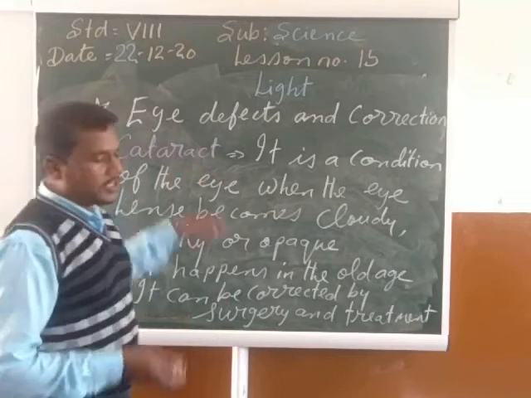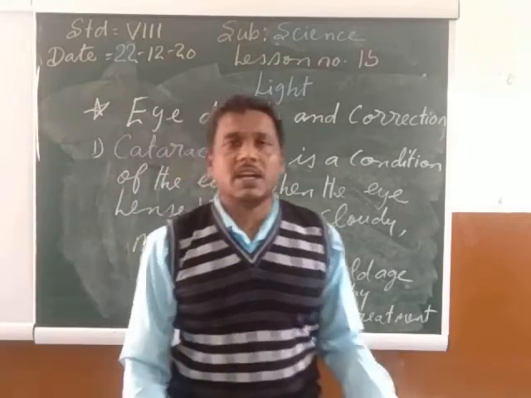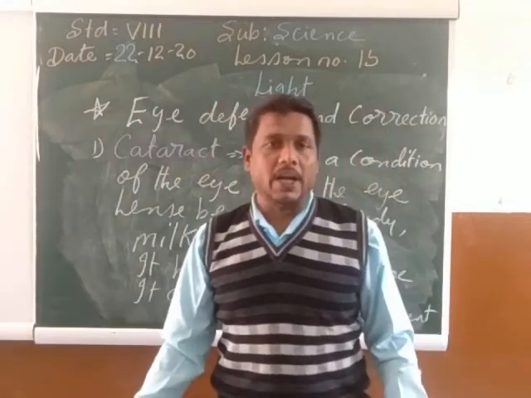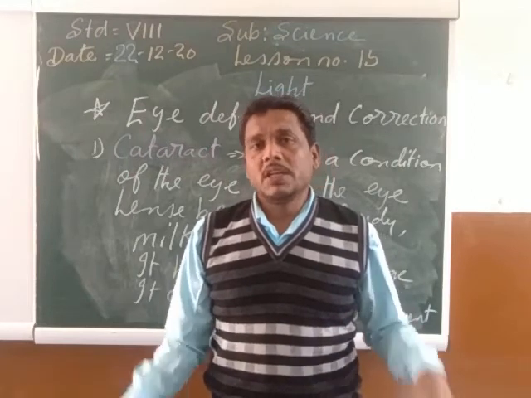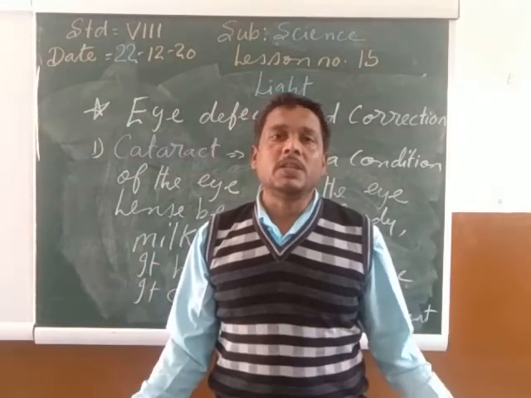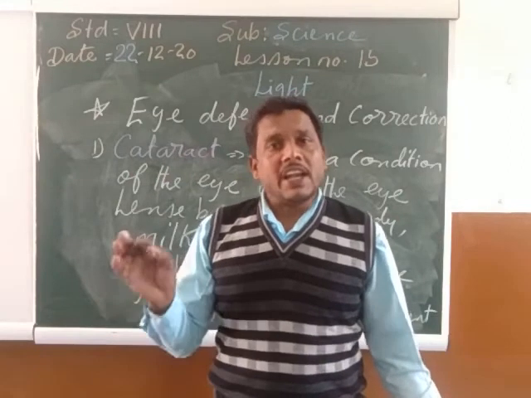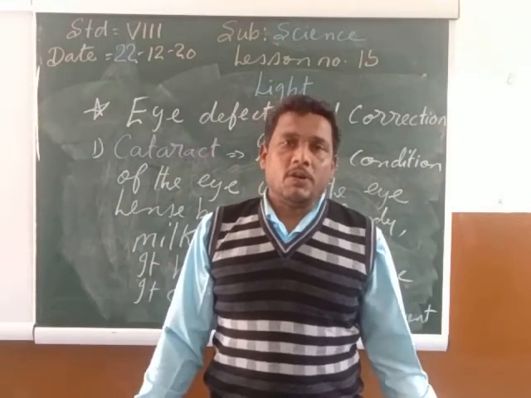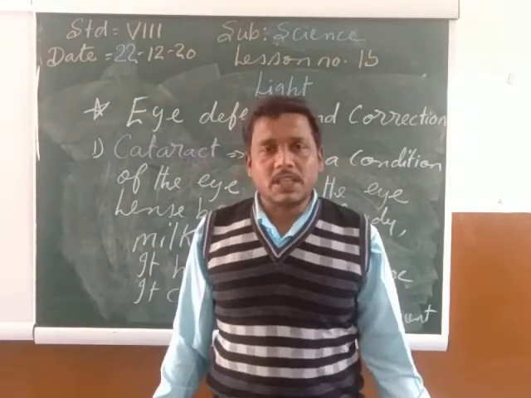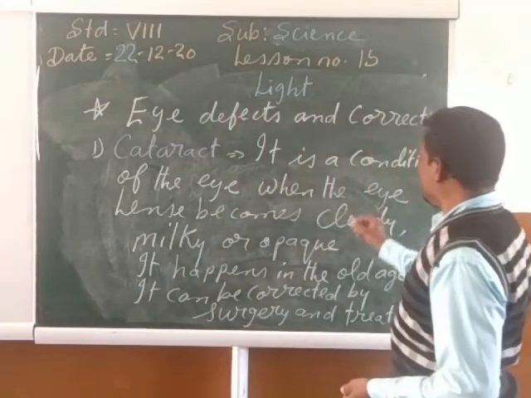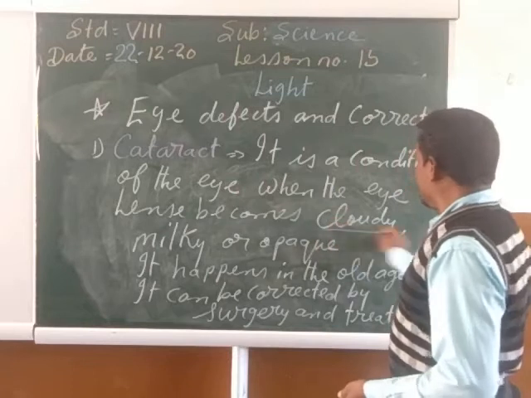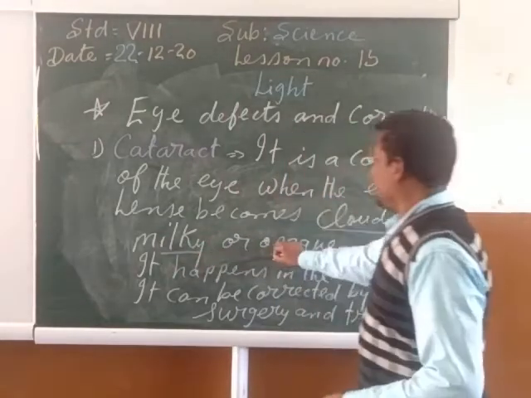So my child, the first type of the eye defect is the cataract. What is cataract? Cataract is the condition of the eye when the lens becomes cloudy, milky or opaque. It especially happens in the old ages. This cataract can be corrected with the help of surgery as well as treatment.